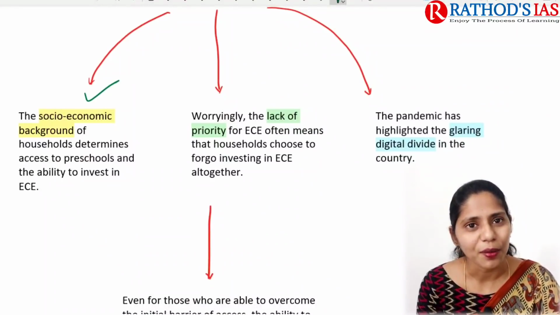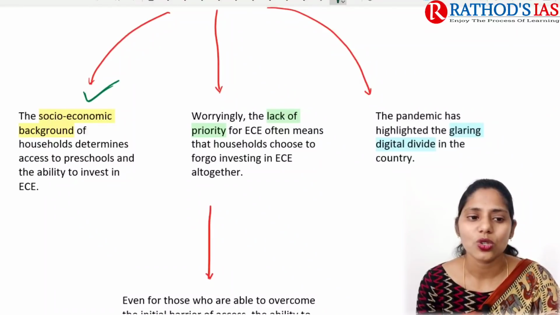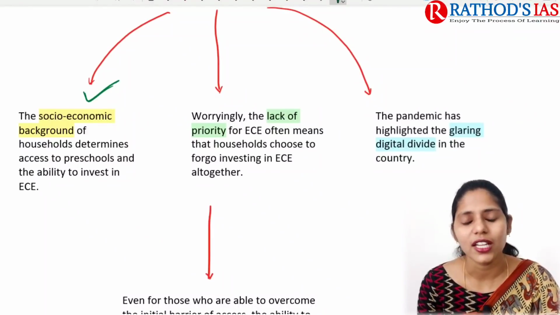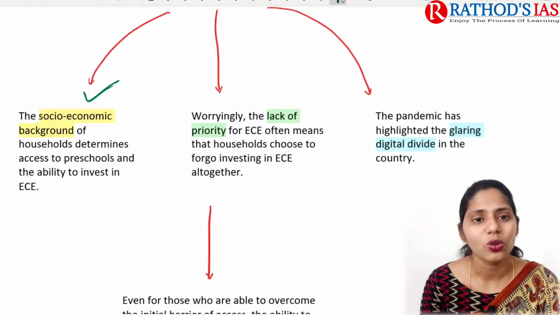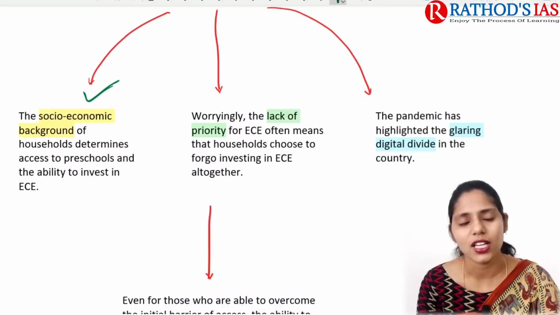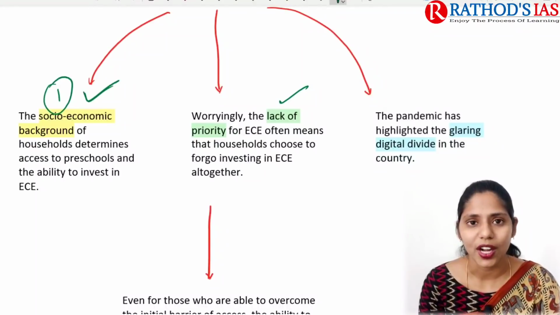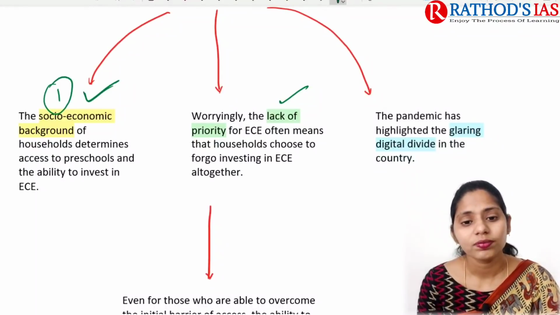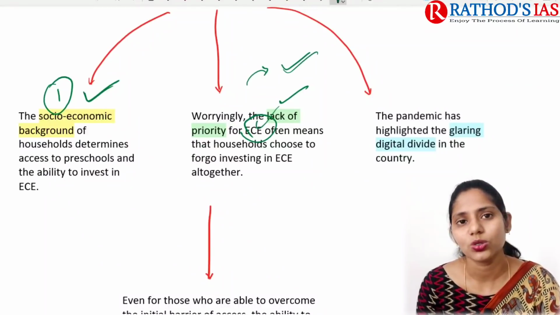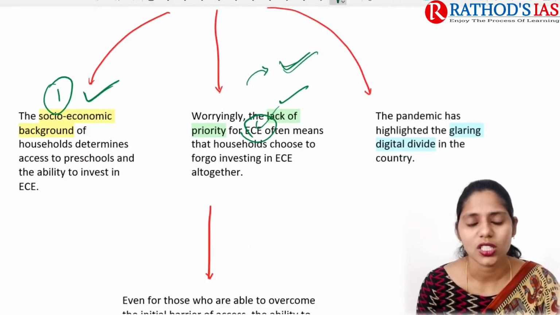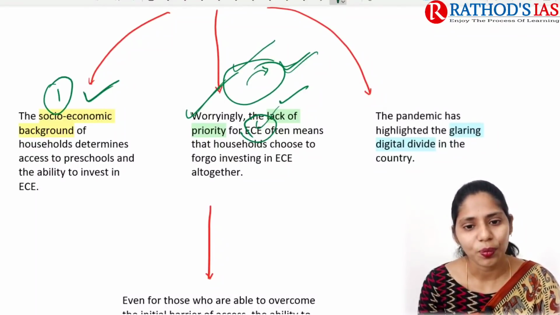The first one is that they do not have a proper socio-economic background. Because of this, before sending their children to school, for example to preschools, they are not going to invest much in early childhood education at home. So this is the first important thing. And the next one is a lack of priority for early childhood education, because parents might be thinking that they will focus on education after sending the child to school, so before that there is no need to take care of education. So there is a lack of priority.